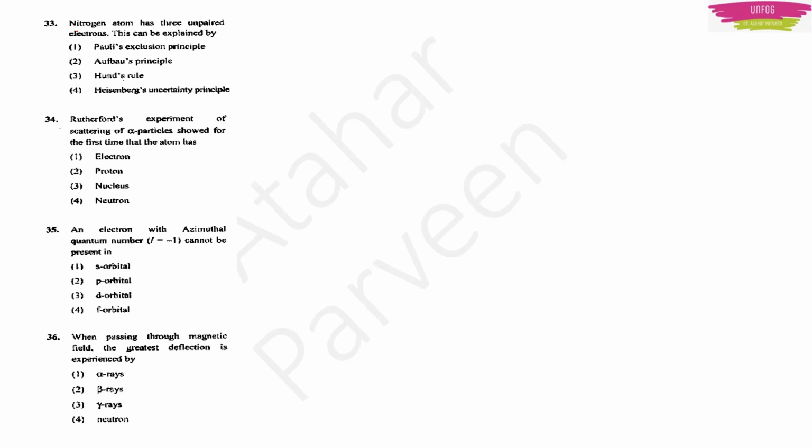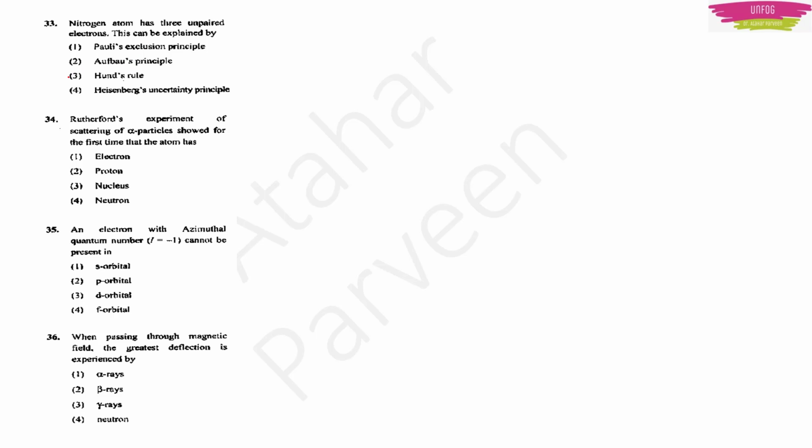The next, 33rd question is asking, a nitrogen atom has 3 unpaired electrons and this can be explained by. So we have Pauli's exclusion principle, Aufbau's principle, then Hund's rule, and next Heisenberg's uncertainty principle. So which one of these will explain why a nitrogen atom has 3 unpaired electrons?